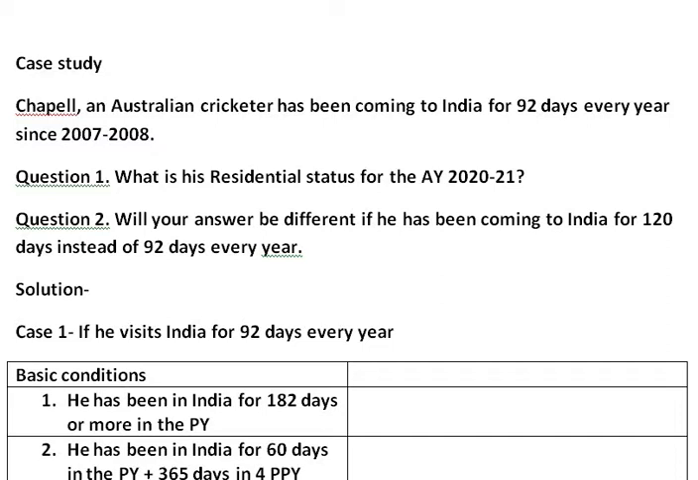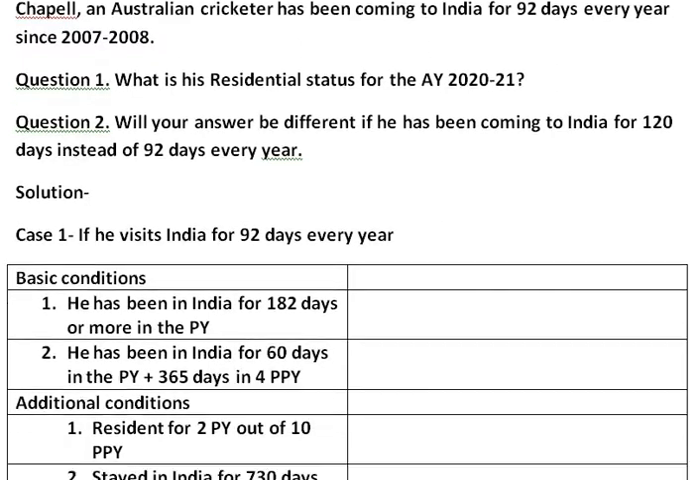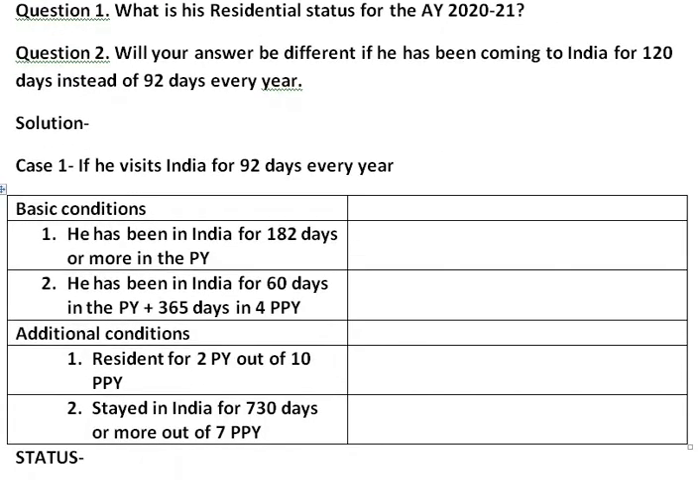So let us find his residential status for case 1. That is, case 1 is if he visits India for 92 days every year. We find residential status of any individual based on basic and additional conditions. And we know there are two basic conditions and two additional conditions. First basic condition is he has been in India for 182 days or more in the previous year. So, just check whether Mr. Chappell has been in India for 182 days in the previous year.